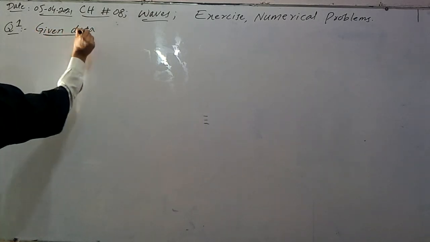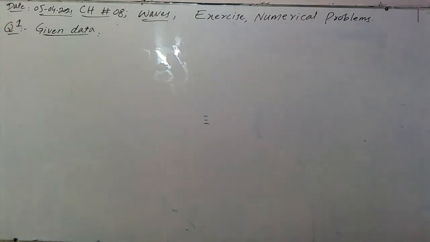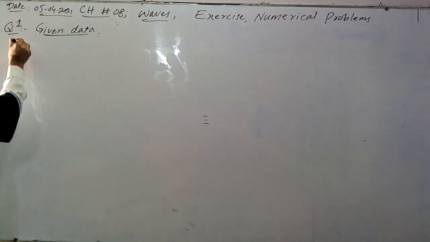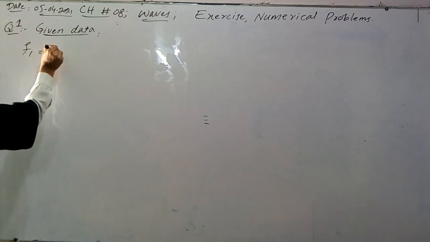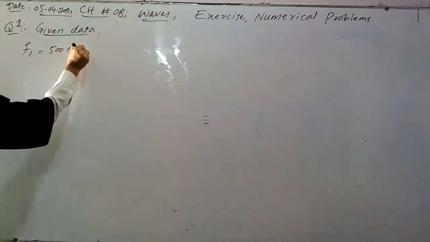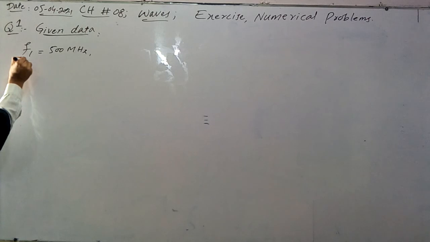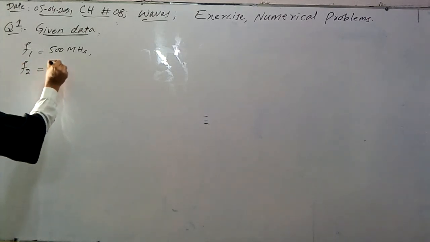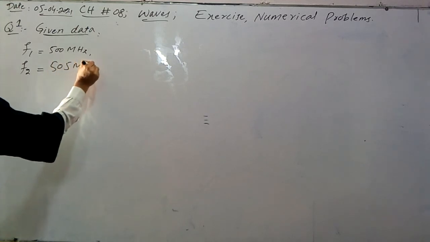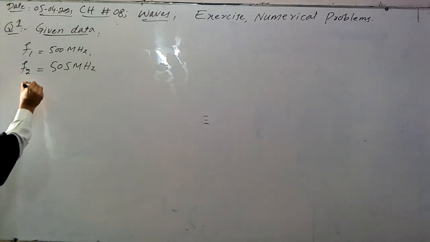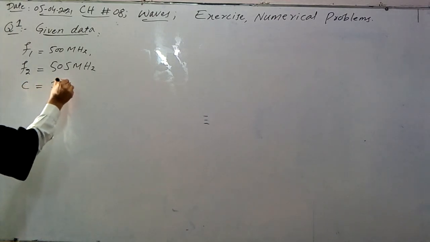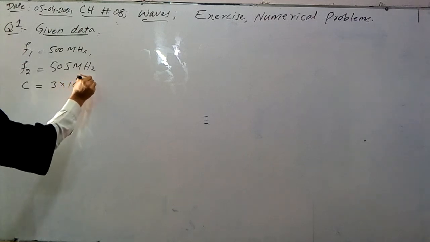What is given? Frequency of vision, meaning video frequency. Suppose this is represented by f1 and this is 500 megahertz. Now audio frequency, let's suppose this is represented by f2 and this is equal to 505 megahertz. Also, the speed of electromagnetic wave is given, which is equal to the speed of light. This is equal to 3 multiplied by 10 power 8 meter per second.